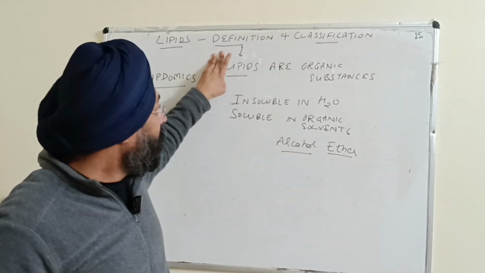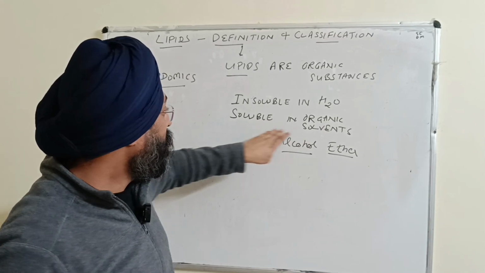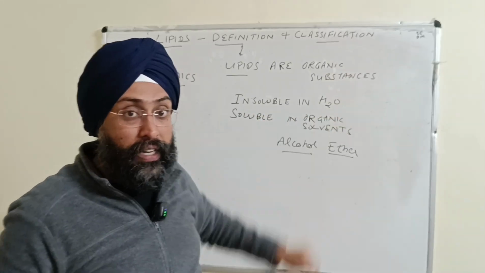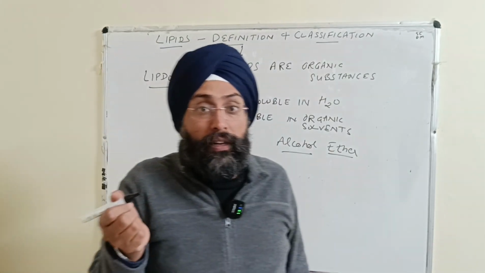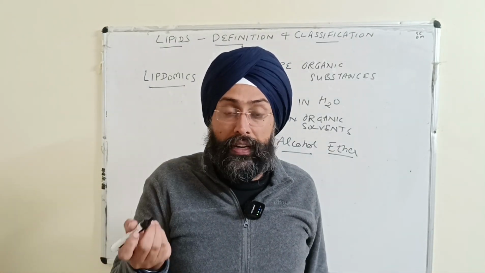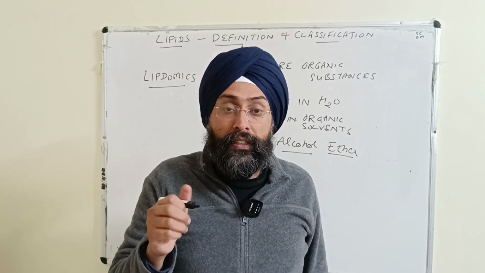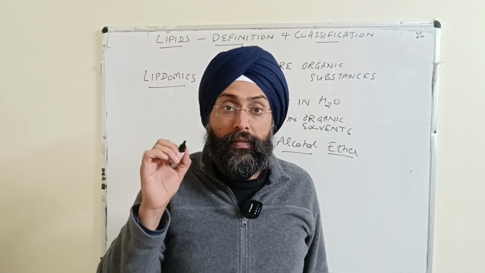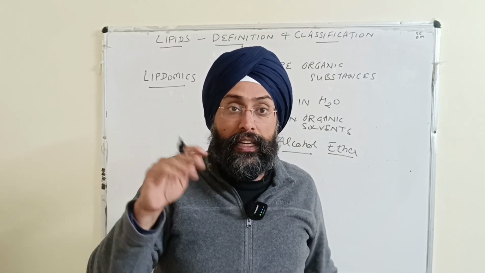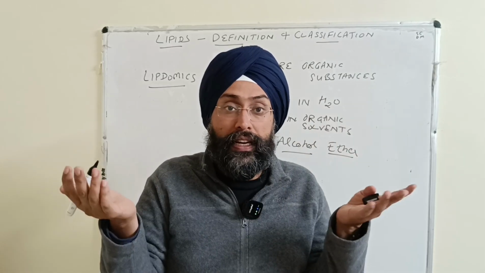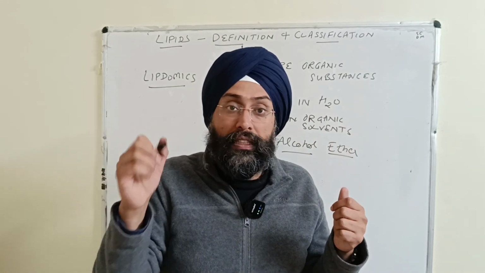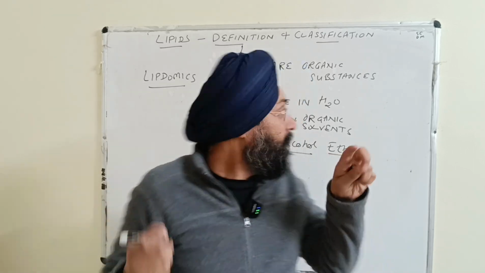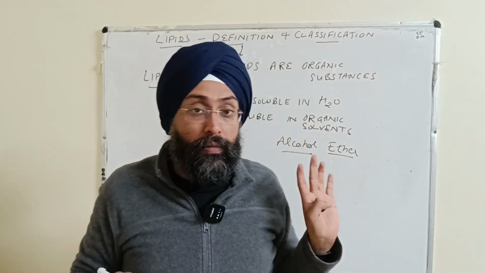So the definition is clear now. They are organic substances that are soluble in organic solvents like alcohol and ether, and they are insoluble in water, right? But there is one more property of lipids that differentiates them from carbohydrates and proteins. Lipids do not exist in polymeric form, but carbohydrates can exist in polymeric form like polysaccharides, heteropolysaccharides, etc. Proteins and nucleic acids also exist in polymeric forms. But lipids don't exist in polymeric form, right?